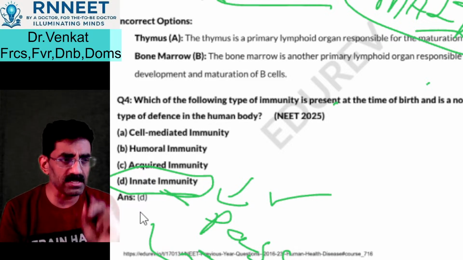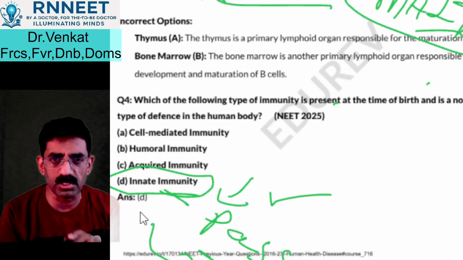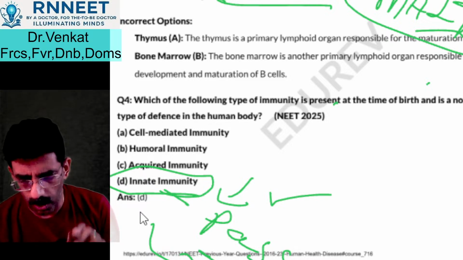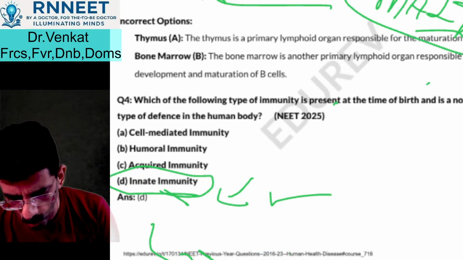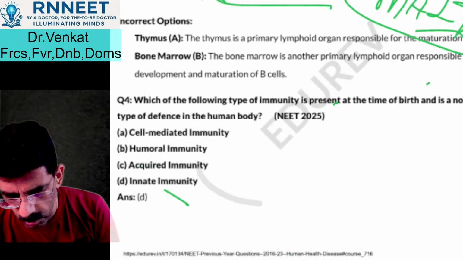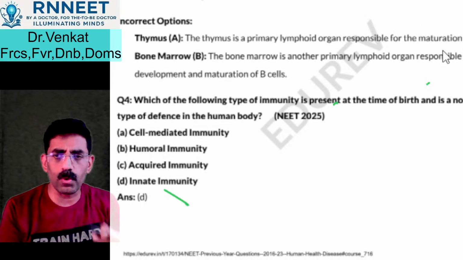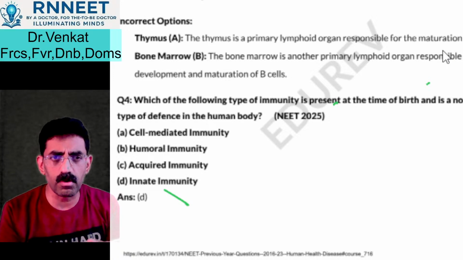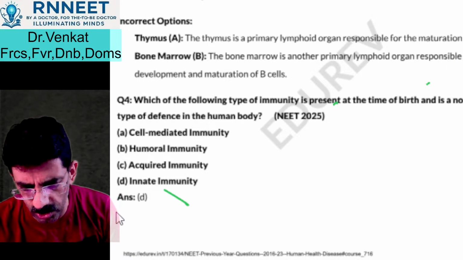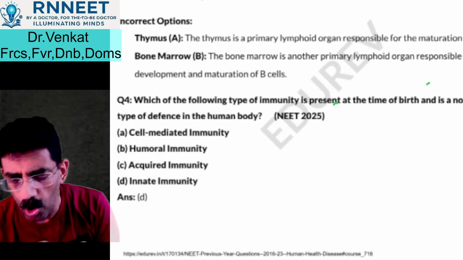So remember that passive immunity is another choice for this same question. We'll just do a few more questions and then probably get back tomorrow for the detailed live session on immunity.